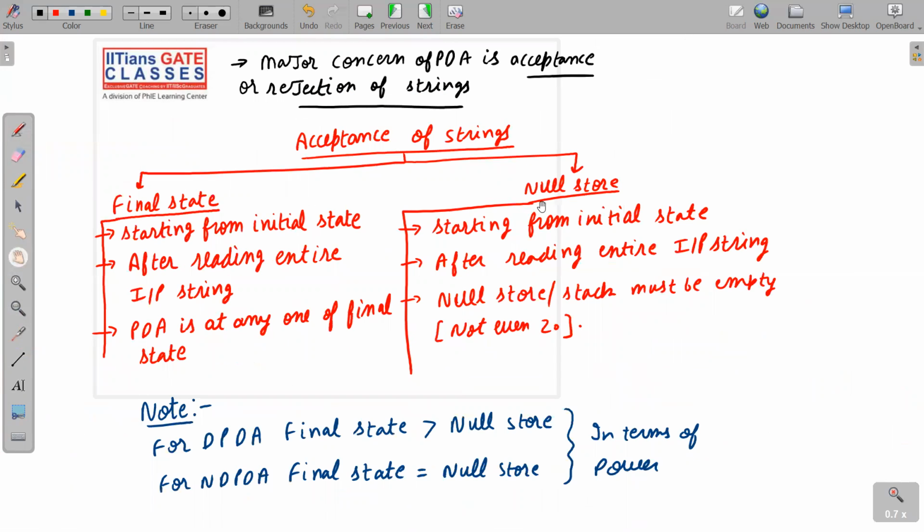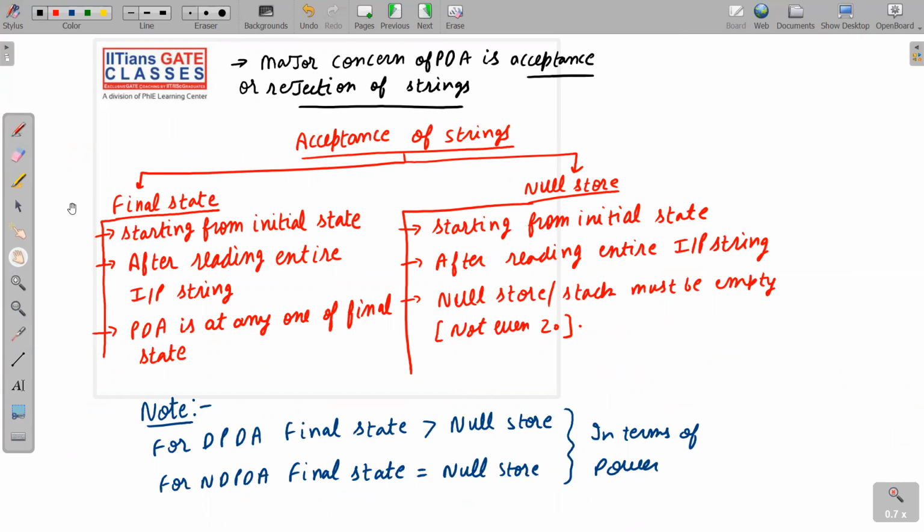In case of FA we have only one way, na? Starting from the initial state, after reading the entire input string, if FA is at any one of the final states, then the string was accepted. So this was by final state. There was only one way. But in case of PDA, we have two ways of acceptance. First is final state and second is null store.